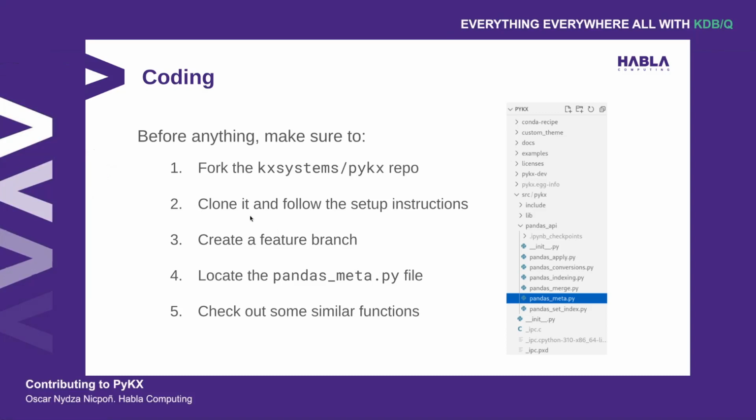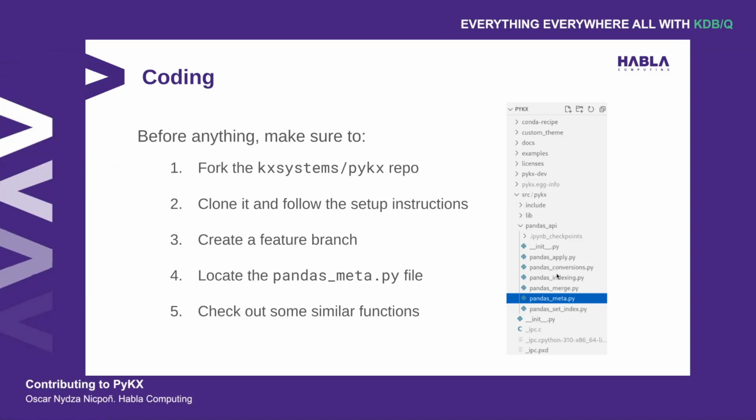After that, of course, clone the repository and follow the setup instructions just so that you have the correct environment. You need to create a feature branch and then locate this file right here, pandas-meta.py. And that's located in the source directory /PyKX /pandas API. And there's a bunch of functions right here. And I'm pretty convinced that if you place your function, the standard deviation function, anywhere in these files, you may be able to get away with it.